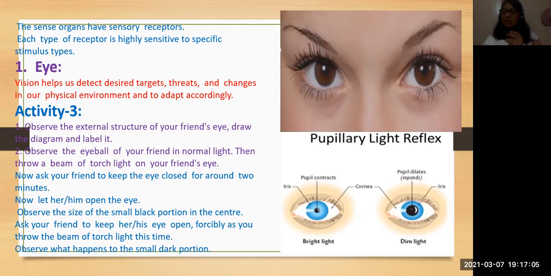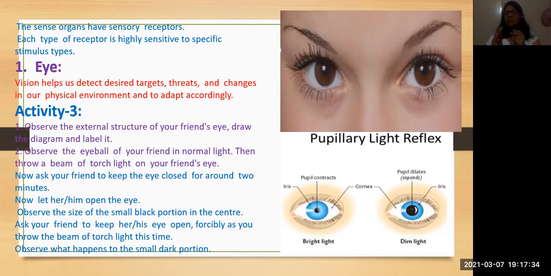In the dark we need more light, so the pupil increases its size, and in whatever little light there is, we can see. But can you see the colors of things? We can't. But we can see some of the things in that particular room or wherever you are.